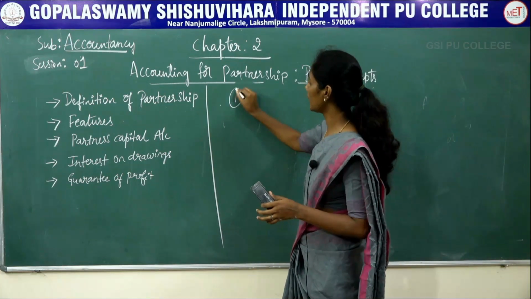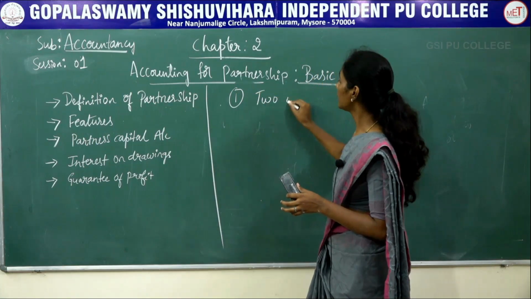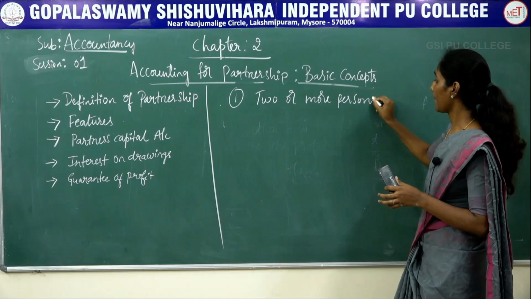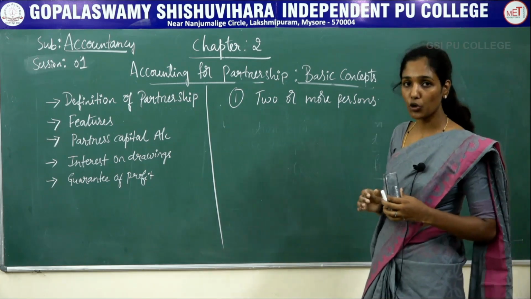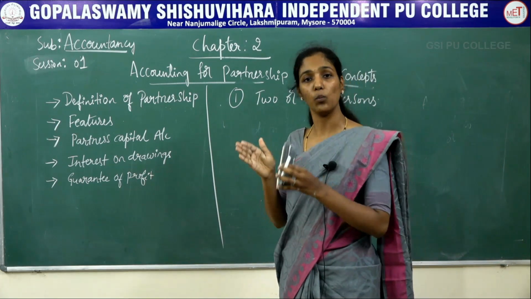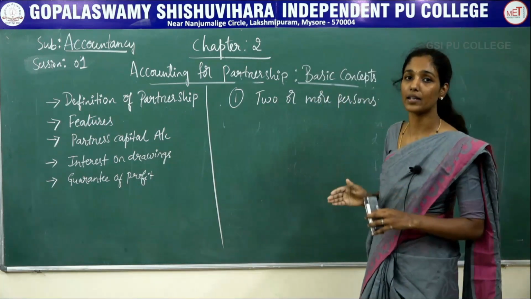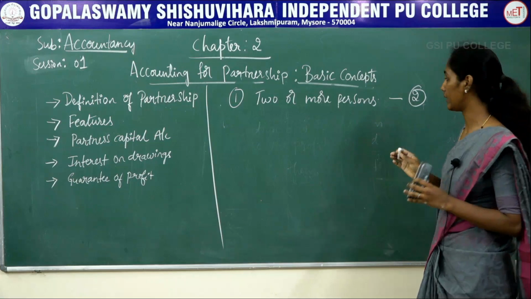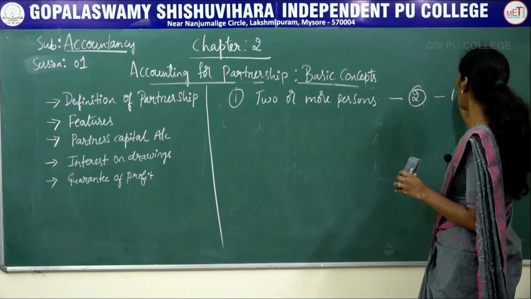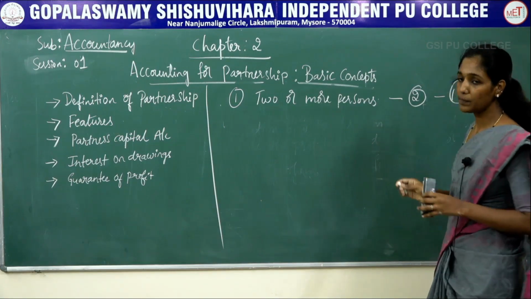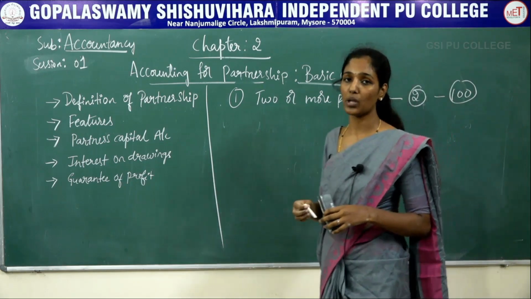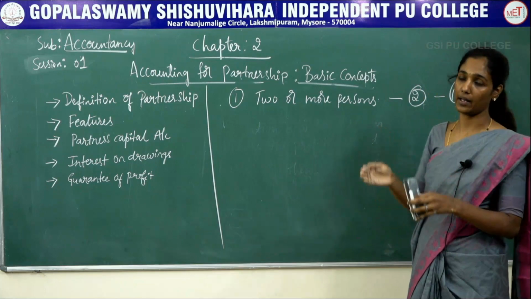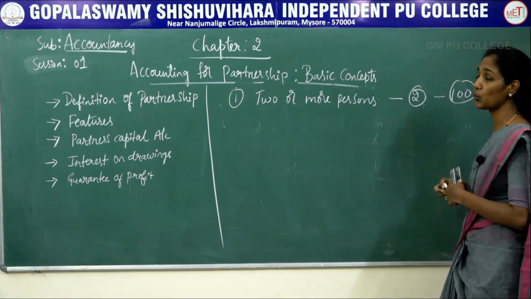The first feature is two or more persons. There should be at least 2 or more persons to form a partnership firm. Minimum 2 persons are needed and the maximum is 100. As per the new Partnership Act 2013, the maximum number of partners has been updated to 100.